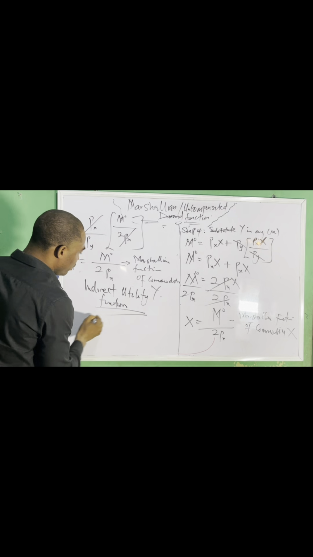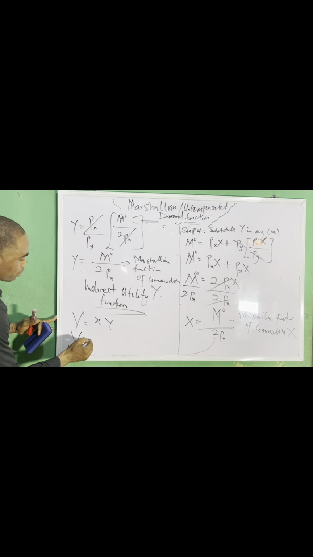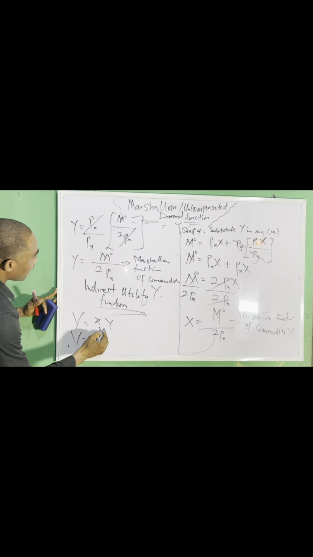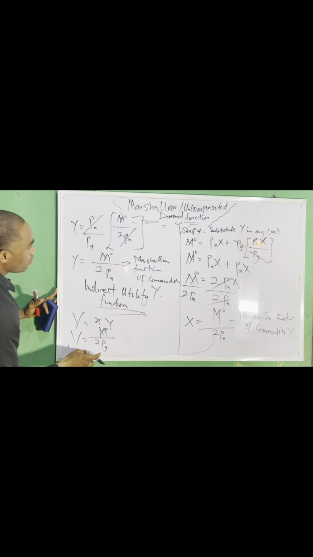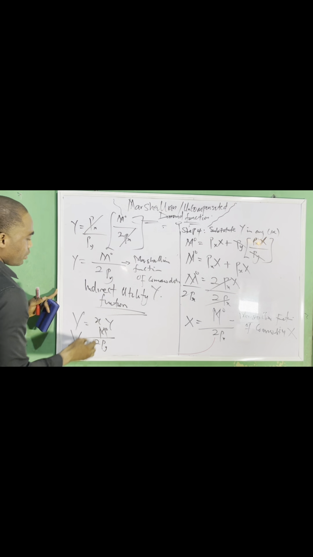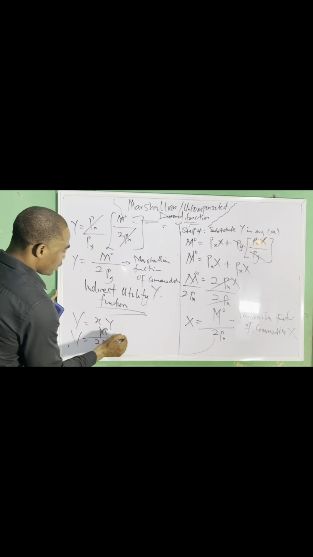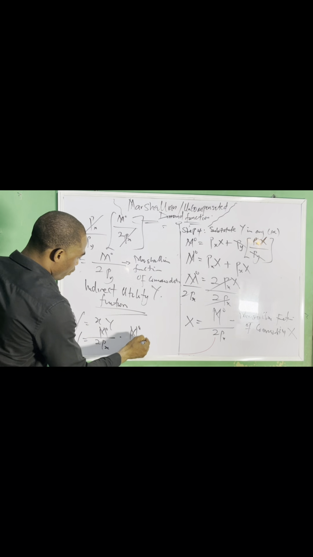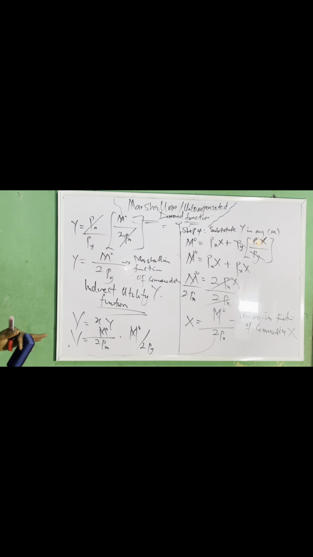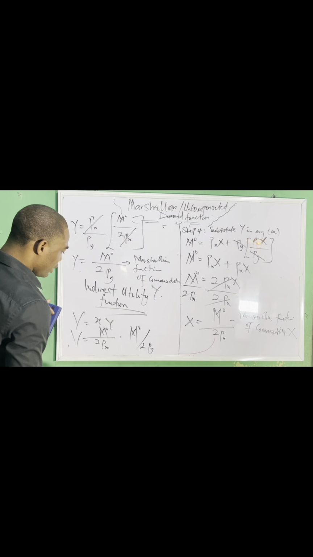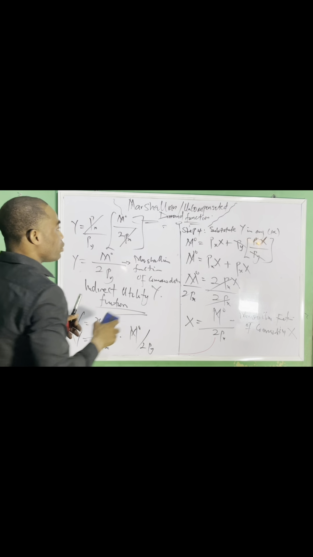The indirect utility function, which we represent as v, will now be x times y. What's the value of x and y? Sorry, I made a mistake here. This will be MO over 2px for x, then multiply by MO over 2py for y.